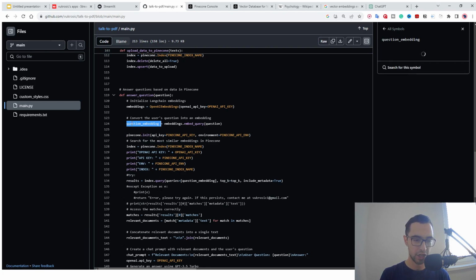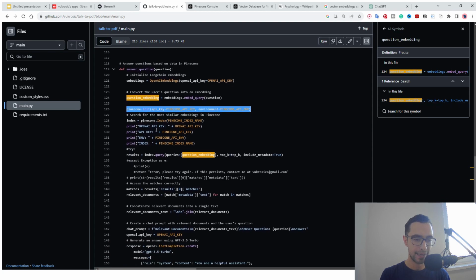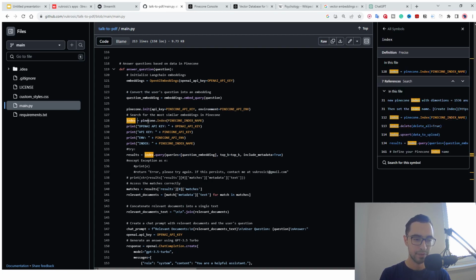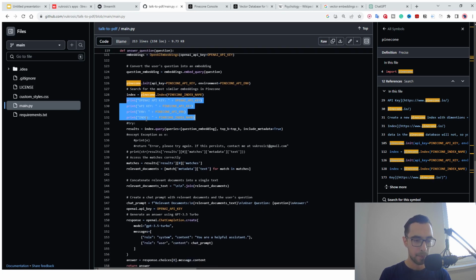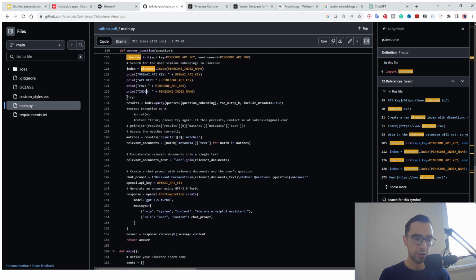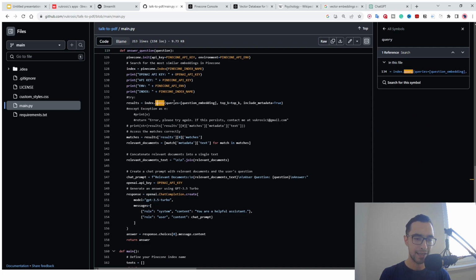We're going to initialize Pinecone again. And then we are going to say index is equal to pinecone.index. We're going to save the index variable as well. Now I just added these print statements, although I'm going to remove this. And then I also added this try catch, but for me it worked without errors, so I commented the try catch block. So basically what I did here is say result is equal to index.query. And then the queries is going to be a question embedding.